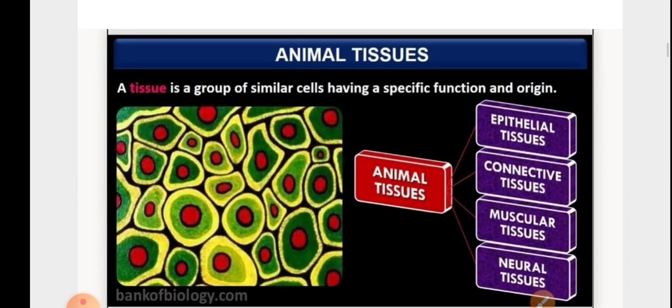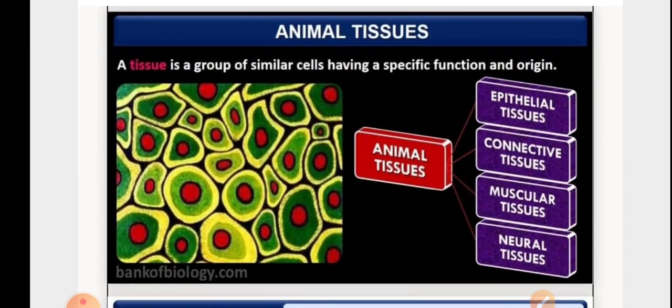Now, let us talk about tissues. What is tissue or how do we define tissue? Tissue is a group of cells in which cells are similar in structure, function and origin. So tissue is a group of similar cells having specific function and origin. In tissues, cells may be dissimilar in structure and function, but they are always similar in origin.